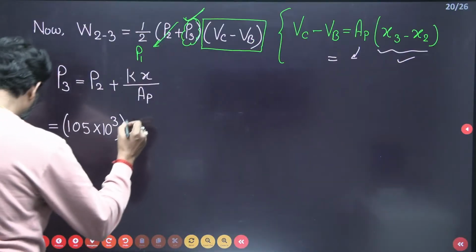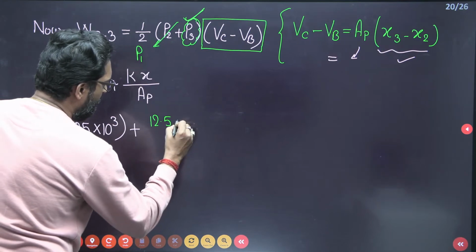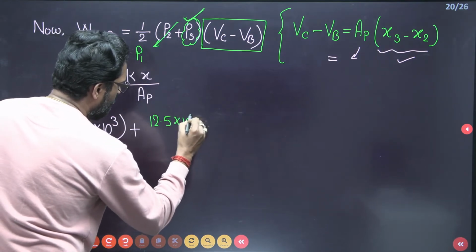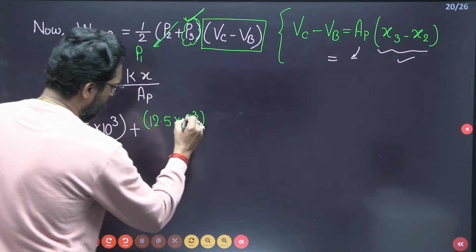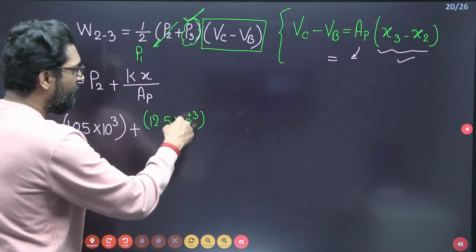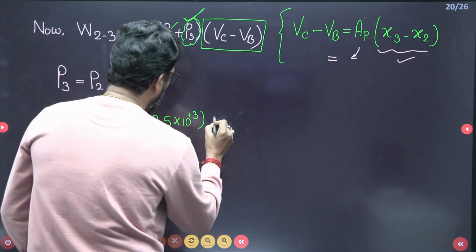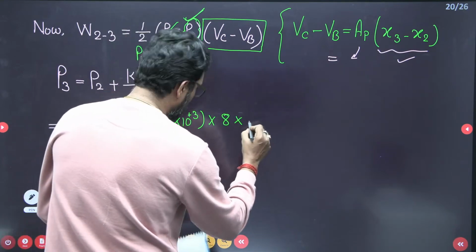So convert into meter. This is your 12.5 Newton per mm cross 10 to the power minus 3 meter. Correct now? 3 plus 3. Newton per mm, so minus 10 to the power 3, upper 10 to the power 3. Okay, correct. Into the displacement x, 8 into 10 to the power minus 2. Why?